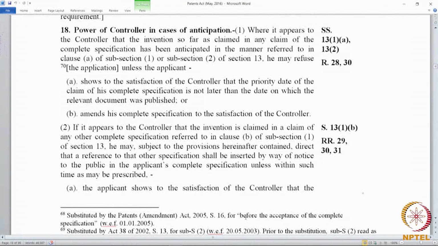Okay, where a claim, or what is claimed, has been anticipated in a manner referred to in clause (a) of subsection 1 or subsection 2 of section 13, he may refuse the application. Now, in 13.1 and 13.2 we saw that 13.1 talks about documents that are in the nature of a complete specification, and 13.2 talks about any other document other than those mentioned in subsection 1. So, we mentioned this, there are two categories of documents in section 13.